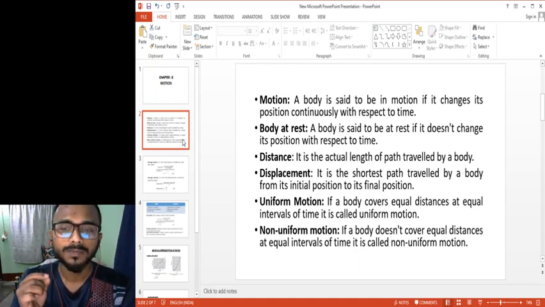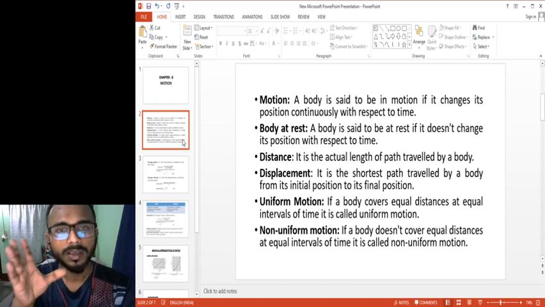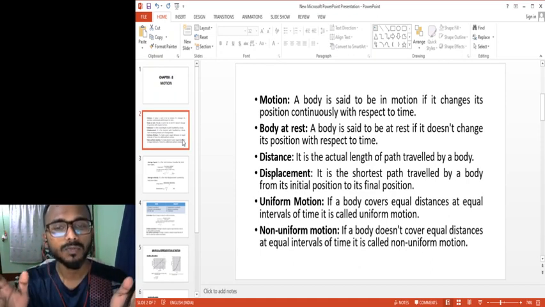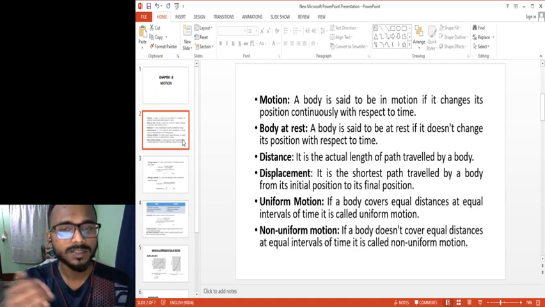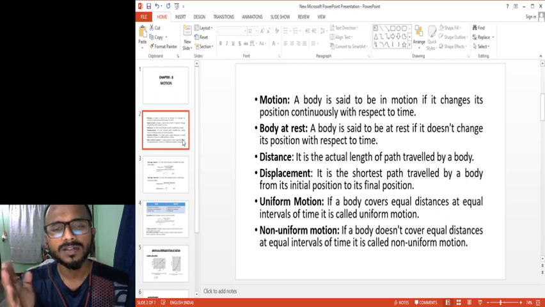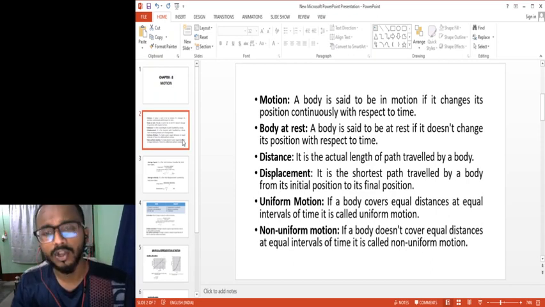Suppose, have you seen smoke? The pattern of the smoke, does smoke travel equal distances at equal intervals of time? No. Sometimes the wind blows fast, the smoke will move fast. So those are some examples of non-uniform motion.